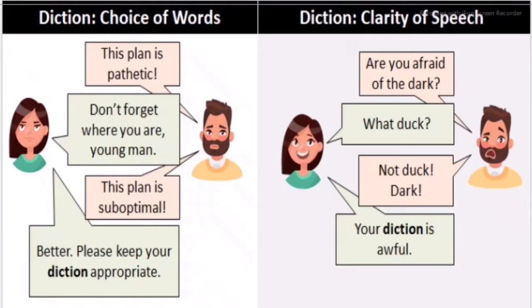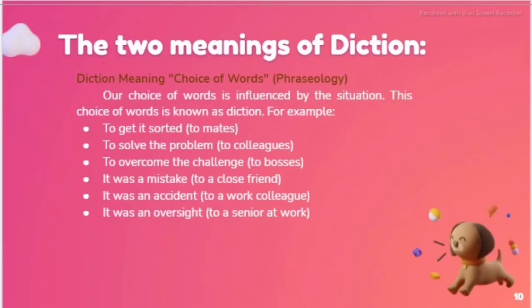Next example is all about clarity of speech under diction. Are you afraid of the dark? What? Dark. Not dark, dark. Your diction is awful.